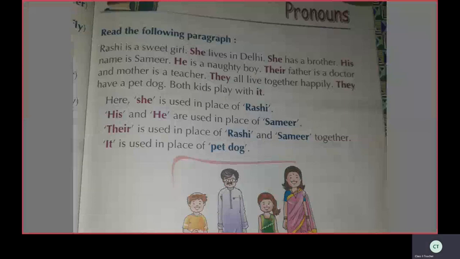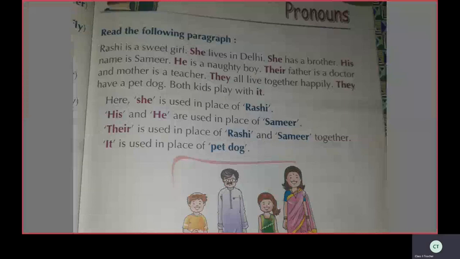lesson 8. So, please open your grammar book, children. Open page number 25. Lesson 8, pronouns.